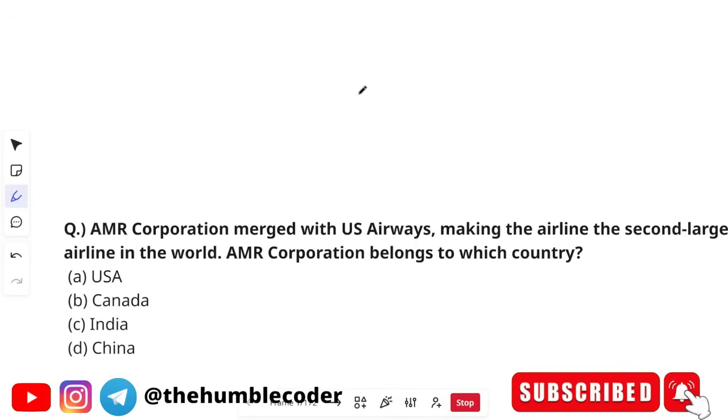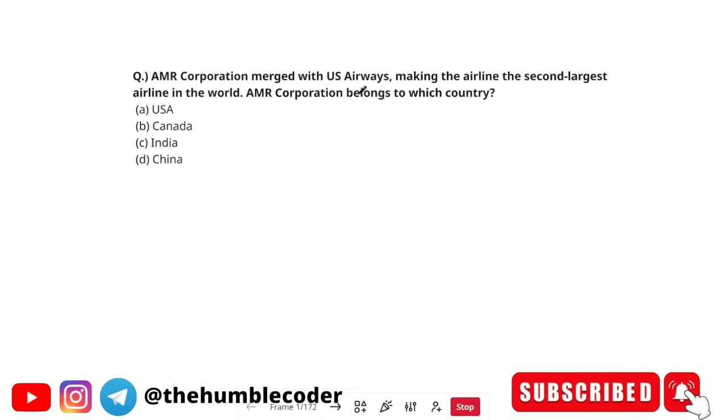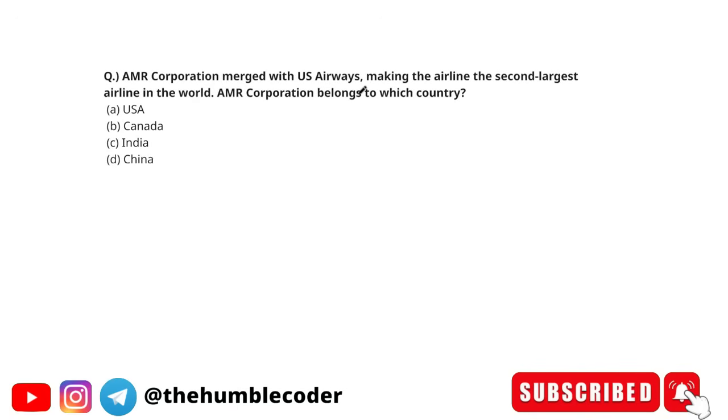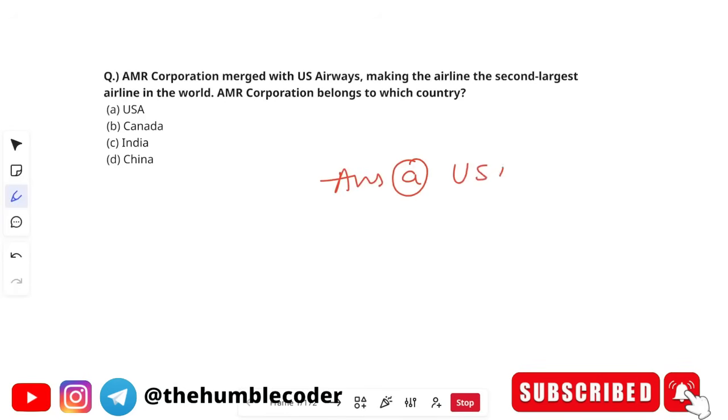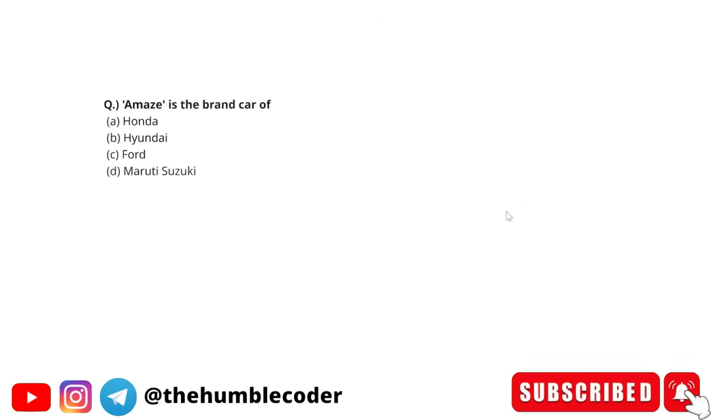Moving on to the next question. AMR Corporation merged with US Airways Marketing, the airline, making the airline second largest airline in the world. AMR Corporation belongs to which company? Basically the question is AMR Corporation belongs to which country? The options are USA, Canada, India and China. The correct answer is going to be option A, which is USA. Okay. So AMR Corporation was the parent company of American Airlines before its merger with US Airways. The merger created the world's largest airline based in the United States.